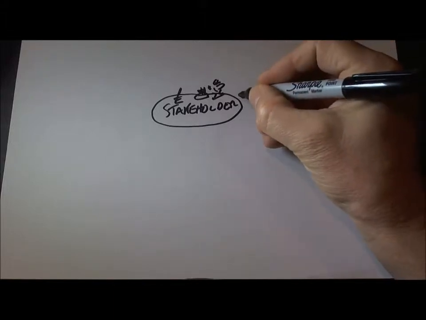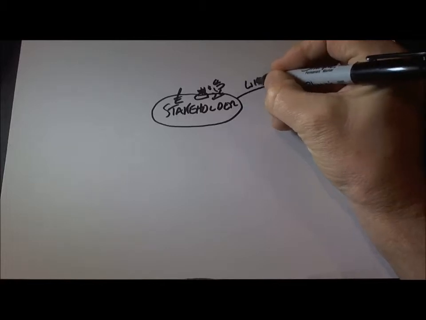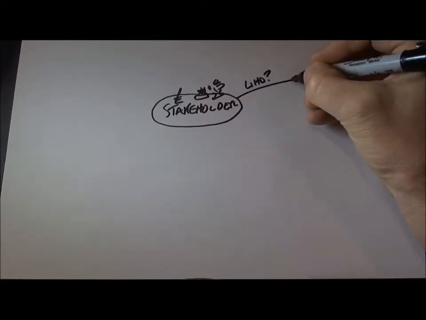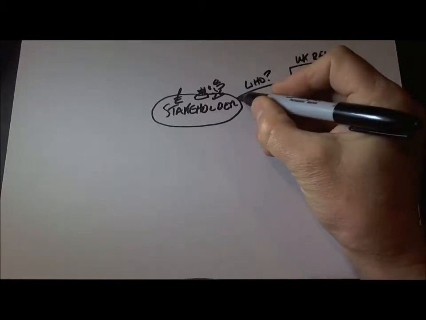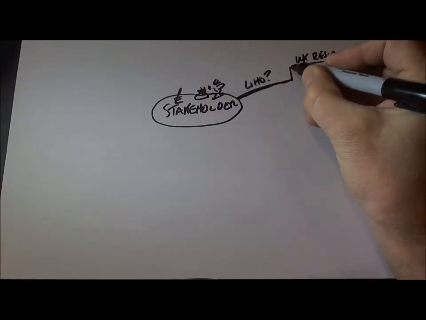So the first thing I want to talk about is eligibility. Who's eligible for a stakeholder? So who? That seems like a good word to use, really. And as you probably know, UK residents are eligible for a stakeholder pension. So UK residents I put in there for you as well. Now, I'm creating branches. You can thicken them up if you want to. Some people like to. And there's a sub-branch as well.